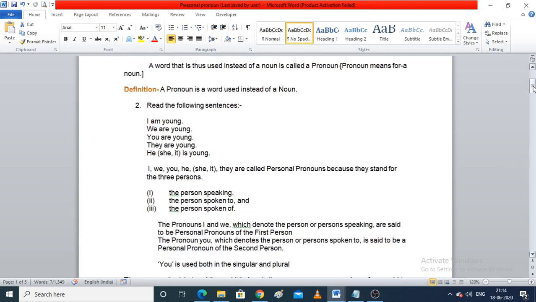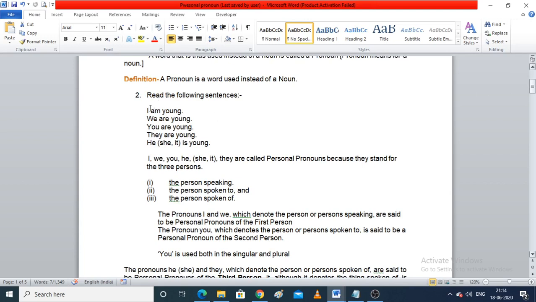Fine. Now read the following sentences. I am young, we are young, you are young, they are young, he or she or it is young. Now I, we, you, he, she, it, they are called personal pronouns because they stand for the three persons. Now what are these three persons? There are a total of three persons in English grammar, which are first person, second person and third person.